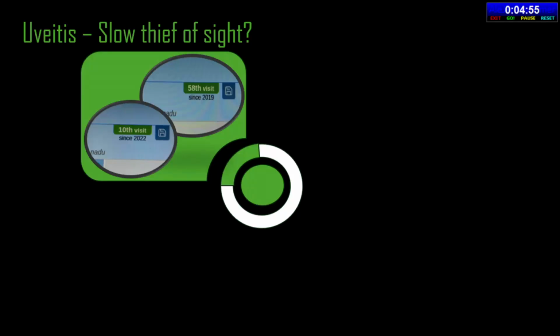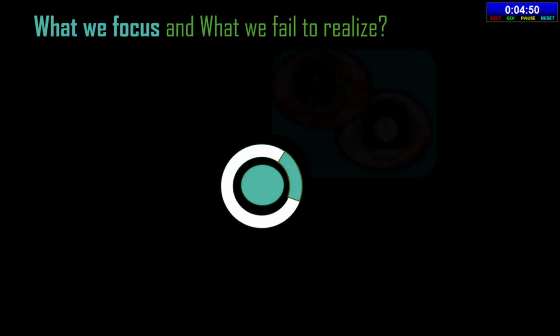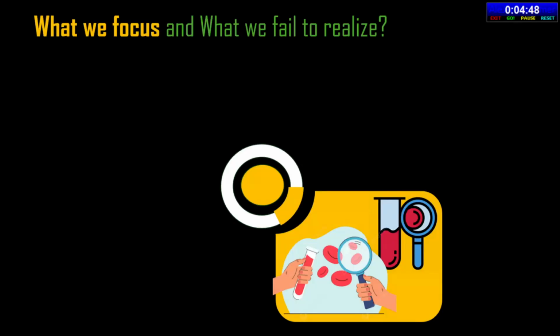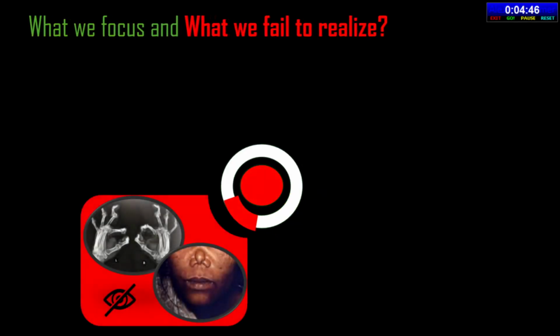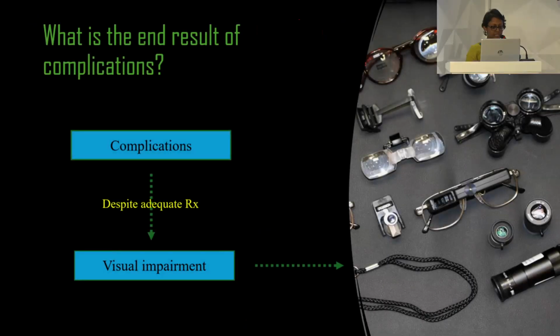Recurrence is not a new term in uveitis. Focusing on controlling the inflammation and trying to find out the etiology, we often fail to realize the visual and physical impairment that the disease has left with. Despite adequate treatment of the complications, there is a residual visual impairment which can be benefited by the low vision aids.